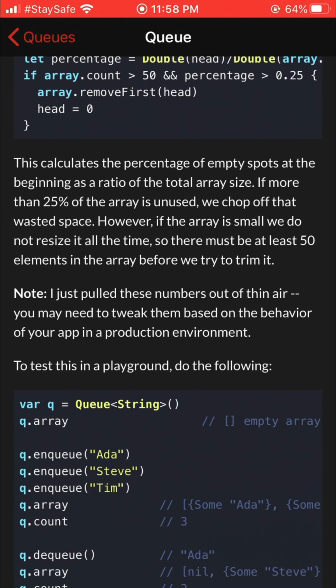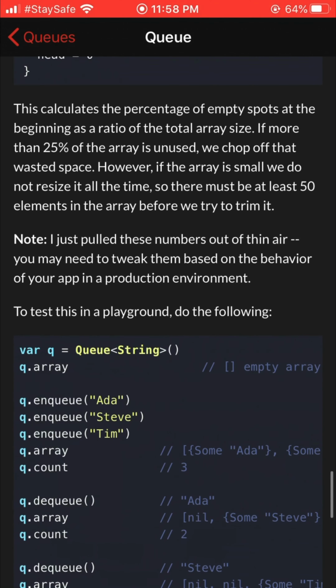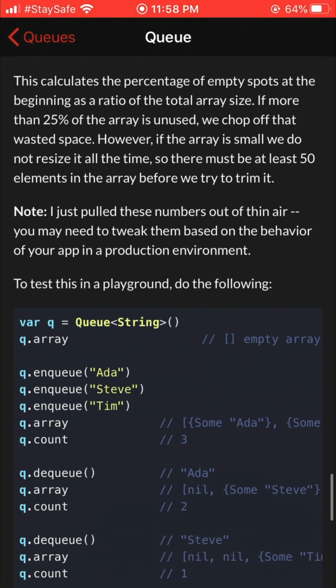If more than 25% of the array is unused, we chop off that wasted space. However, if the array is small, we do not resize it all the time, so there must be at least 50 elements in the array before we try to trim it. Note, I just pulled these numbers out of thin air. You may need to tweak them based on the behavior of your app in a production environment.